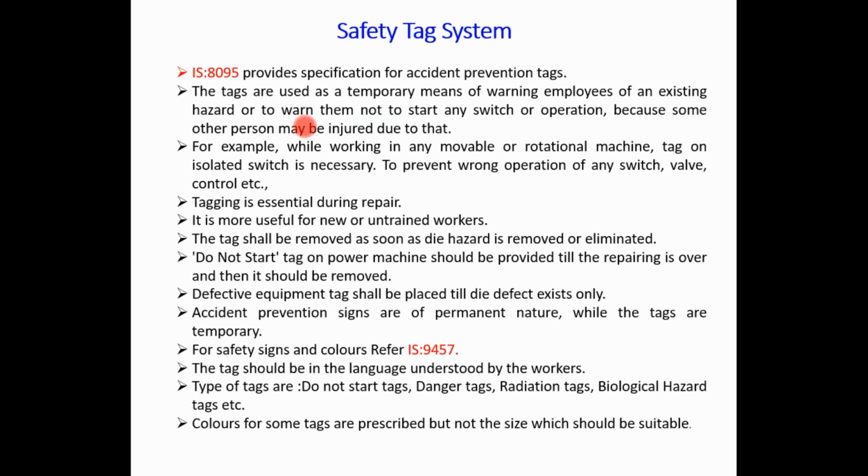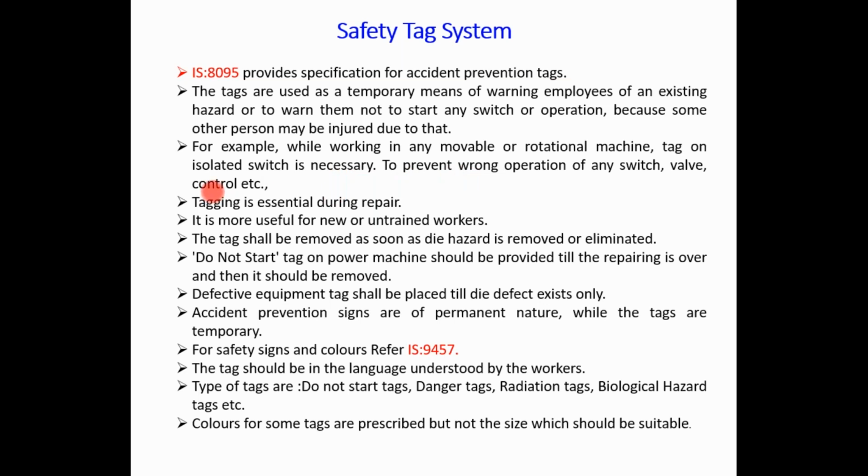For example, while working on movable or rotational machines, a tag on the isolated switch is necessary to prevent wrong operation of any switch, valve control, etc.